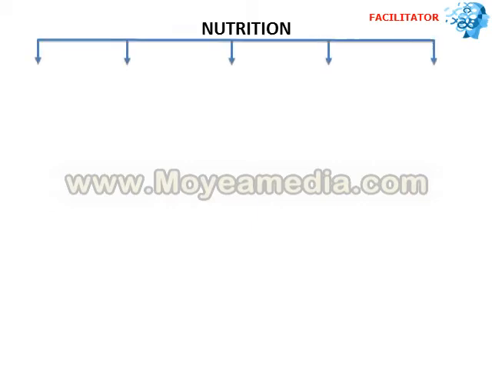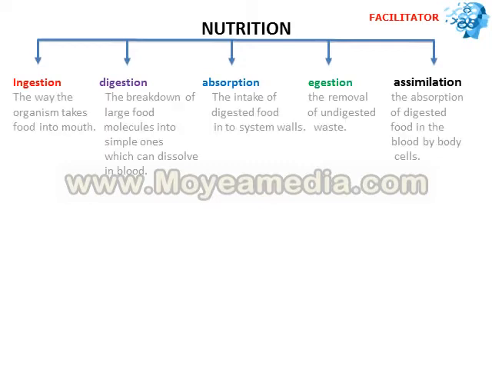Hi everyone, today's topic is nutrition, then digestion, that is mechanical digestion and chemical digestion also we are going to discuss today. So as we already know, in the previous topic I explained that nutrition is divided into 5 stages, starting from ingestion, digestion, absorption, egestion and assimilation. Now we will see what are the simple definitions of these 5 stages of nutrition.